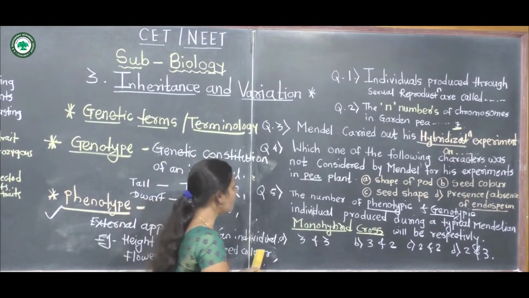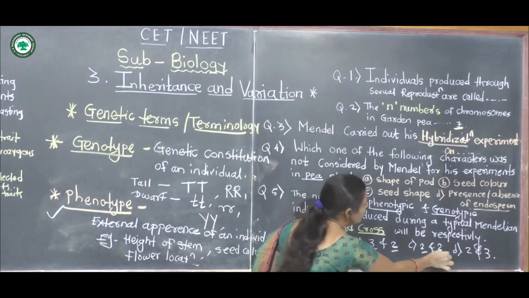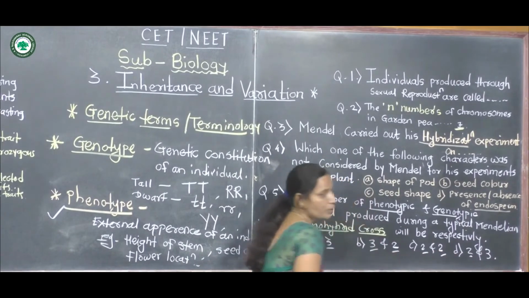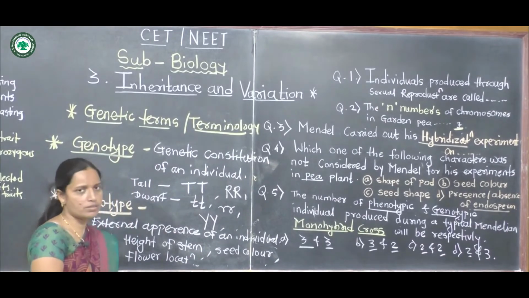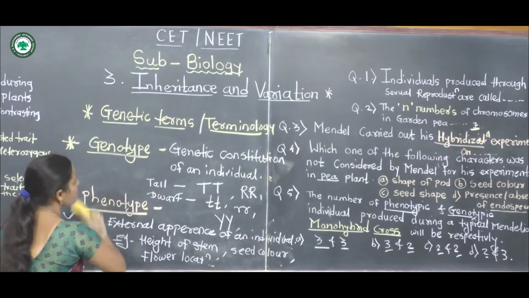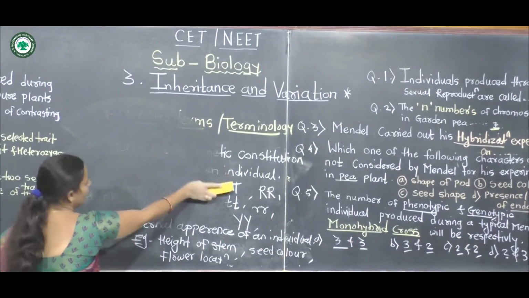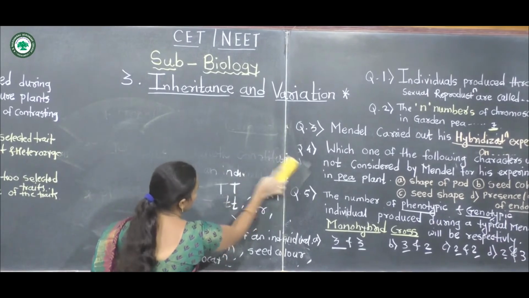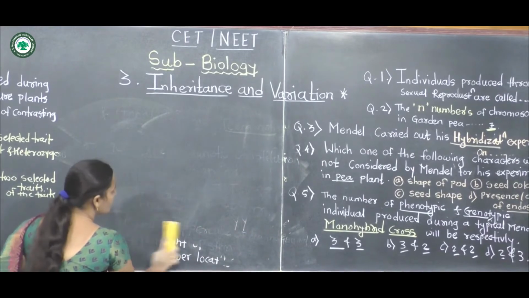Options are 3 and 3, 3 and 2, 2 and 2, 2 and 3. Genotype and phenotype mean the genetic constitution and the external appearance of an individual.